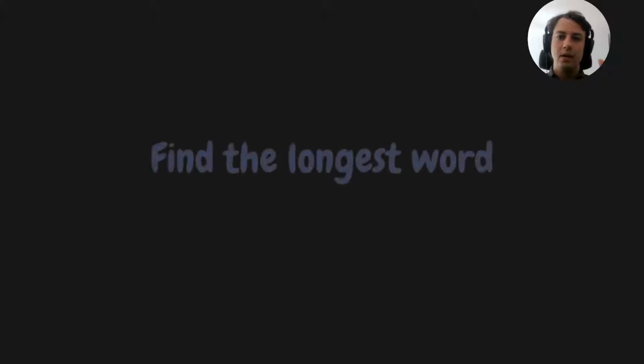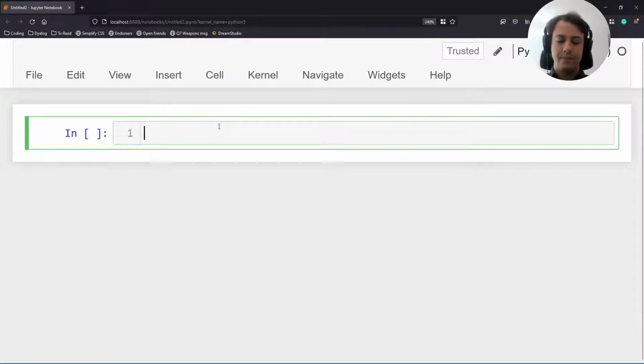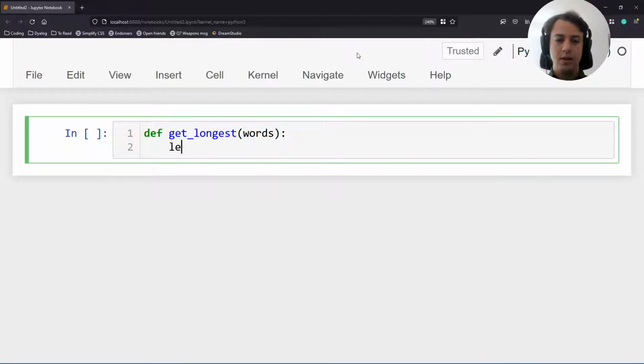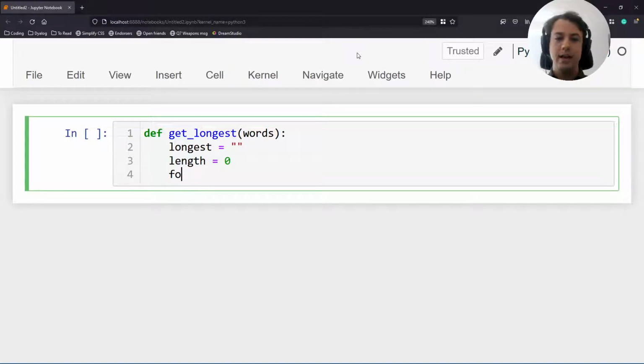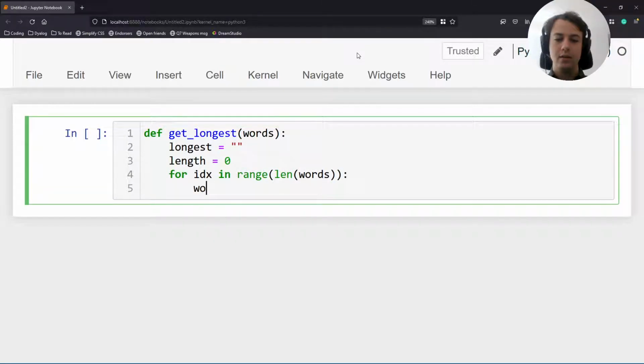Now, I want to tell you about a piece of code that finds the longest word in a list of words. So I'm going to open a notebook here, and I want to show you a piece of code that a beginner wrote. They define a function called getLongest, and this function is supposed to find the longest word in a list of words. They initialized a couple of auxiliary variables, and then they said they were going to traverse all the legal indices in the list of words,